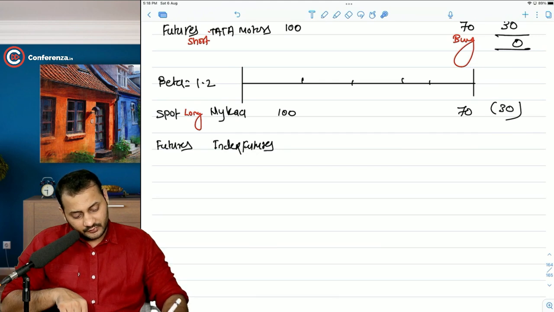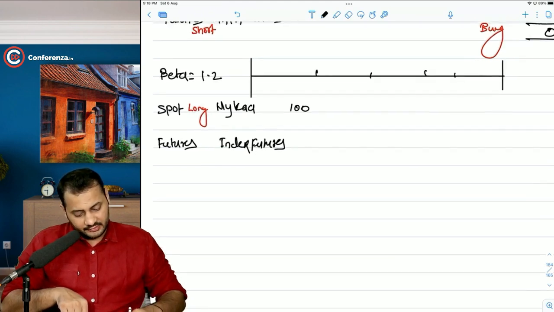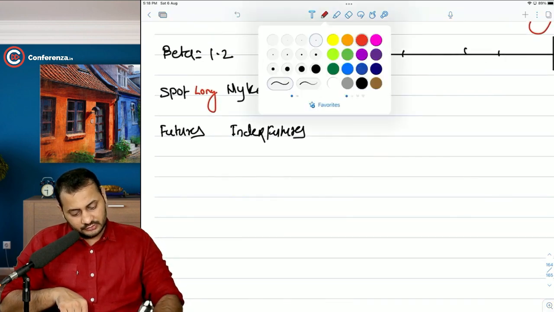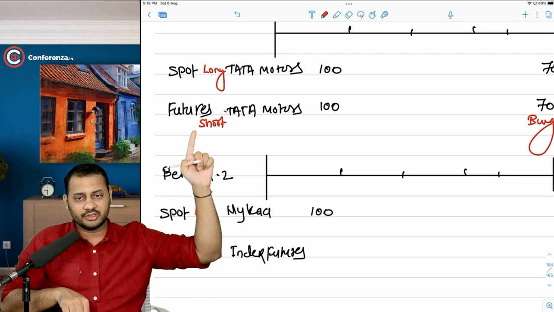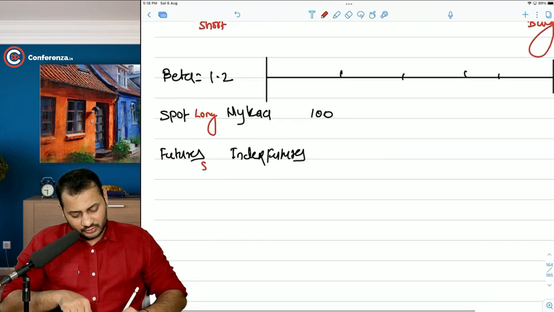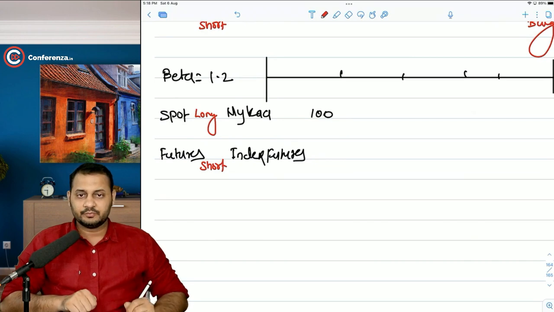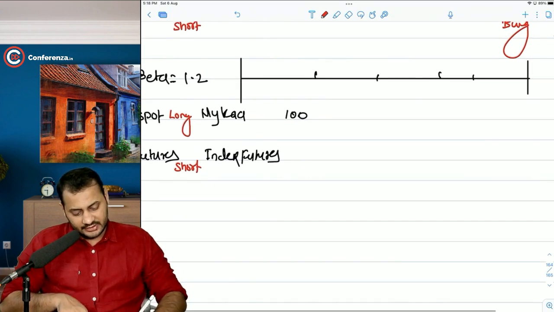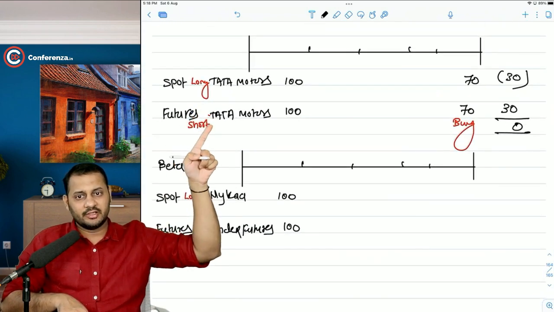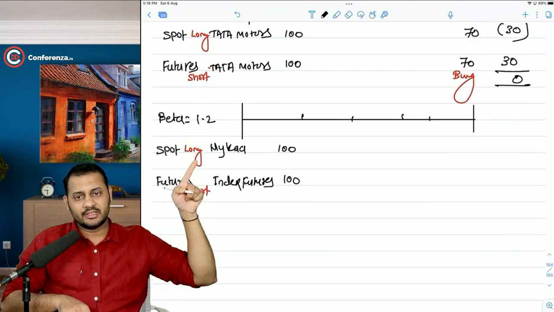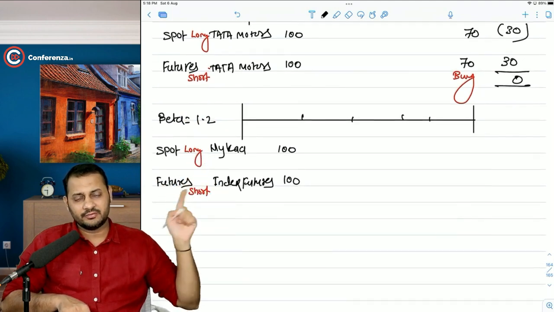Okay. Now let's change this particular fact from here. I told you that we have to take the opposite position, long and short. In this case also we will take the opposite position. For how much amount? Let's say we take it for 100 rupees. We did the same thing in this part, na? Tata Motors 100 rupees. In this case also Nykaa 100 rupees, index futures 100 rupees.